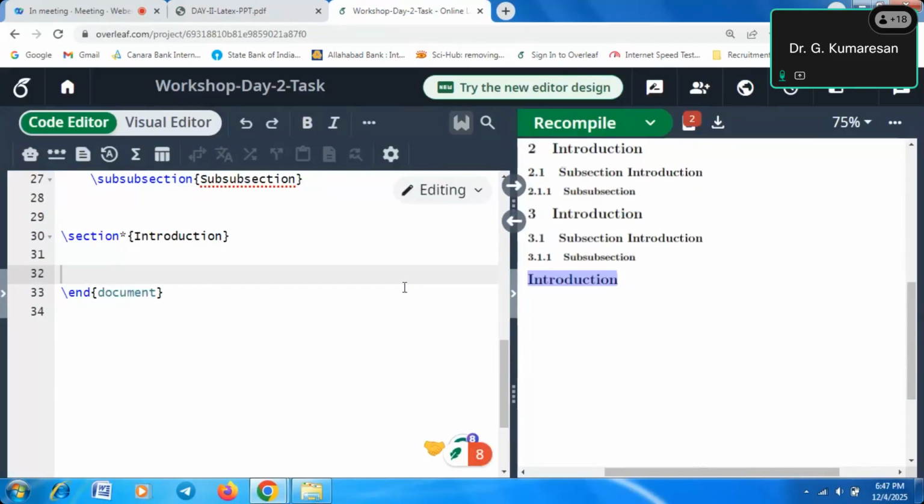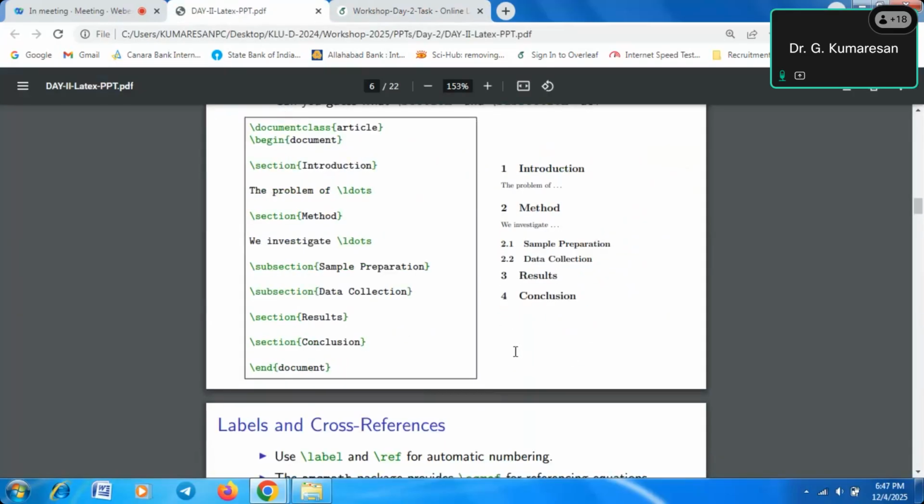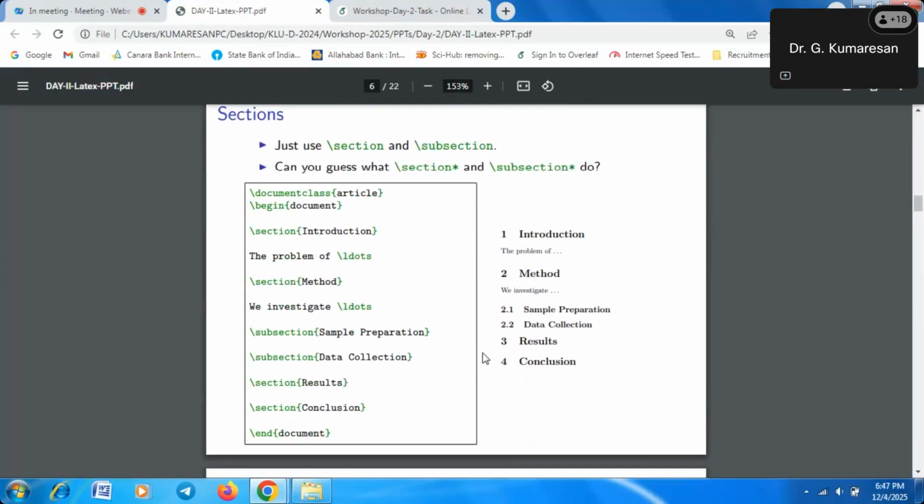Equations also follow the same thing. Suppose you need an equation number, you don't put anything, you directly write the content inside begin equation and end equation. Suppose you don't need the numbering, then begin equation star and end equation star. That's all. The number automatically does not come. So that is the difference between normal commands and star commands. If you put the star command, no number will come on the output screen. This is the simple section example.